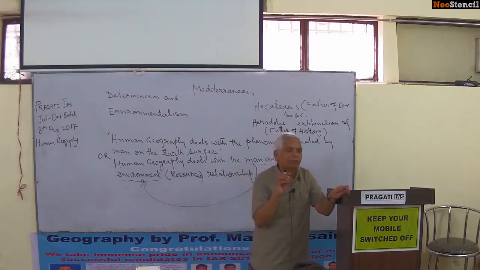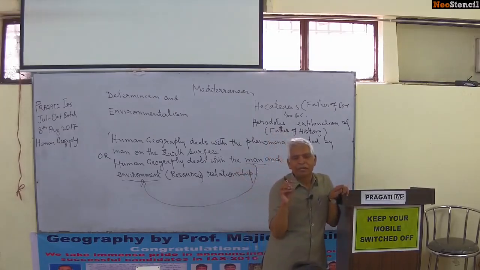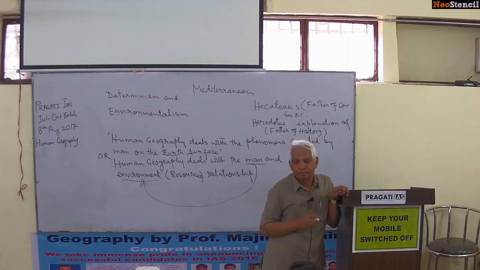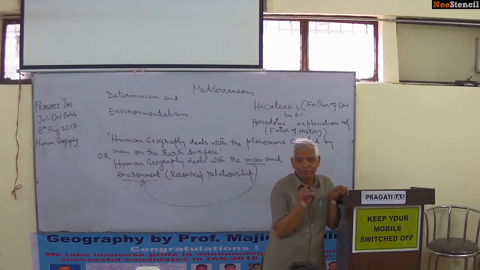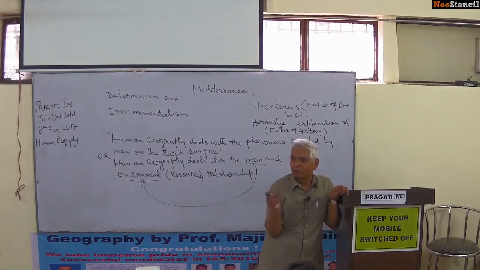So this sea was bounded by Europe in the north, Asia in the east, and Africa in the south. This Africa was at that time known as Libya. So Bhumadhya Sagar is a literal and correct translation of Mediterranean. There was no North America, no South America, no Australia, no Antarctica. They appeared on the world map very late, during the great age of discovery.